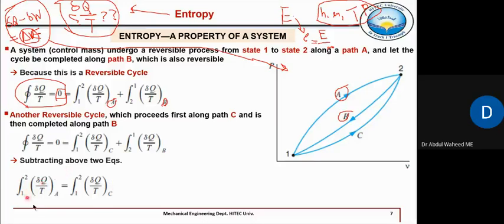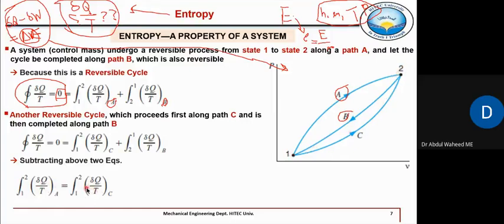So what we get here is del Q by T for path A from 1 to 2 and del Q by T for path C, because these are two different paths, right? But this del Q by T term for A and del Q by T term for C, for the same process from 1 to 2, are exactly equal. So it means this term del Q by T is independent of path, whether it follows this path or this path.